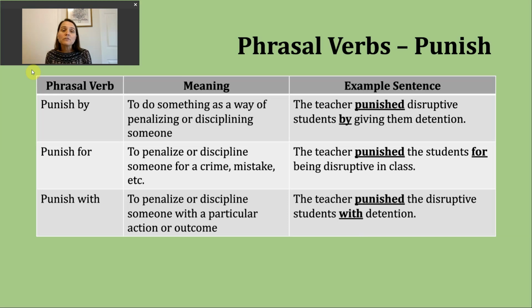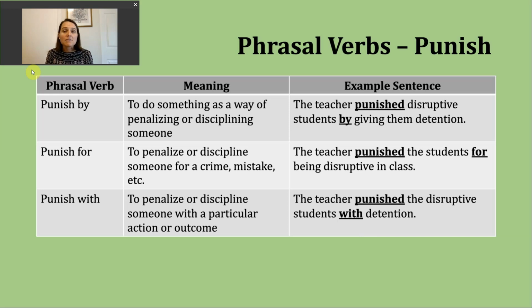So when you hear the phrasal verb punish by, it means to do something as a way of penalizing or disciplining someone. So here's an example sentence. The teacher punished disruptive students by giving them detention, right? So the to do something here is giving them detention.